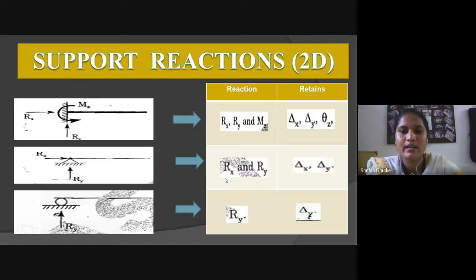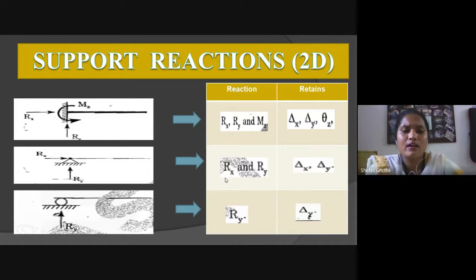In the table of reactions and restraints, the reactions are the reaction in x direction, the reaction in y direction, and the moment in z direction. The restraints are the deflections del x, del y, and theta z.